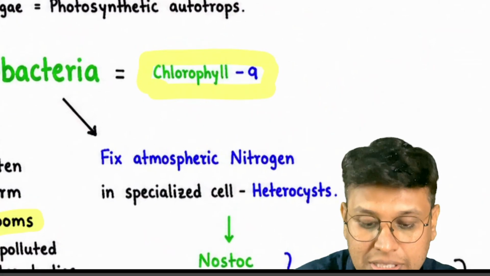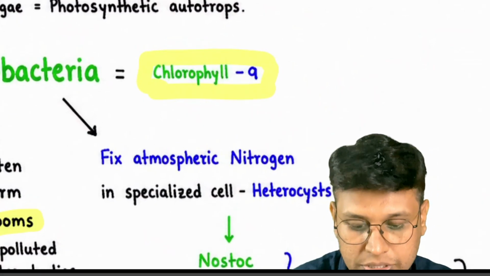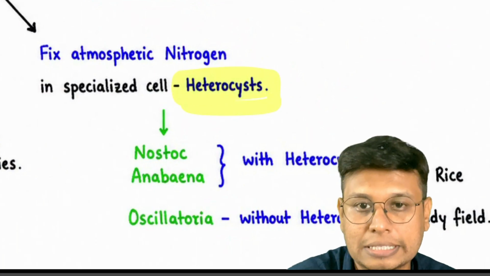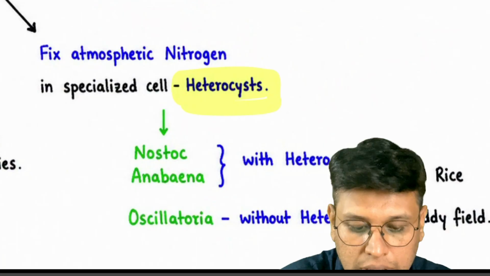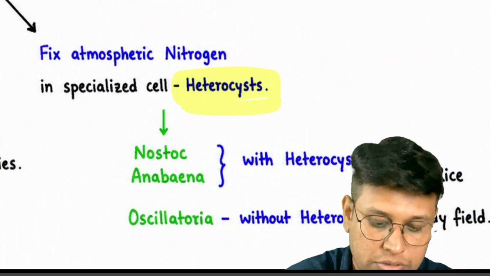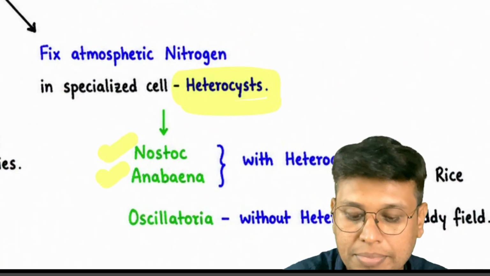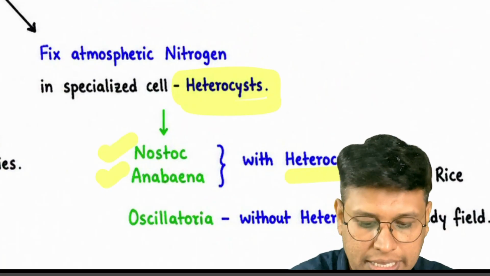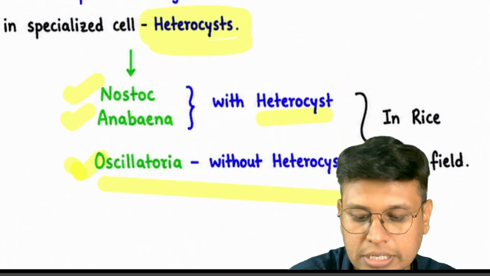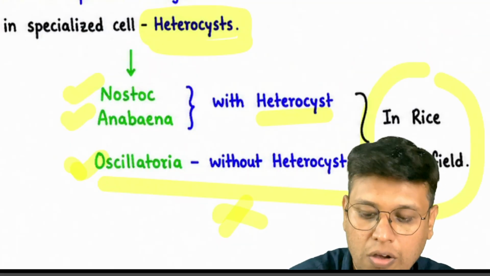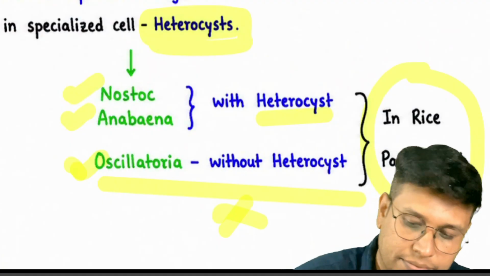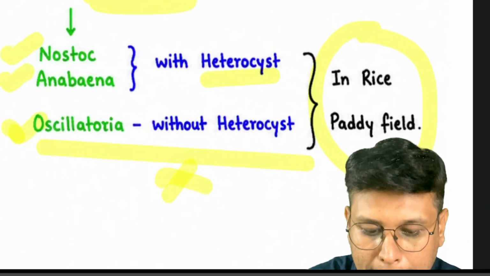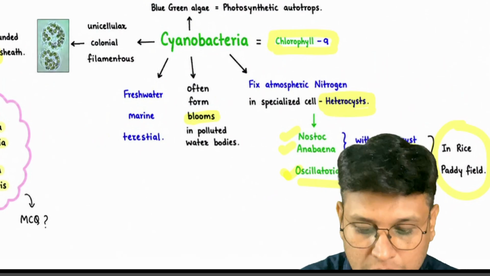Next, they fix atmospheric nitrogen in a very specialized cell called a heterocyst. We are going to see this in a diagram. The algae which fix atmospheric nitrogen with heterocyst are Nostoc and Anabaena, while Oscillatoria does it without heterocyst. It all occurs in a rice paddy field. So these are the characteristics of cyanobacteria.